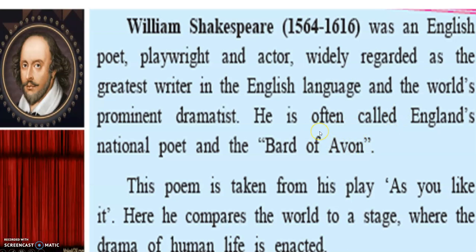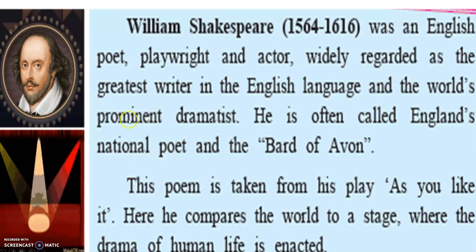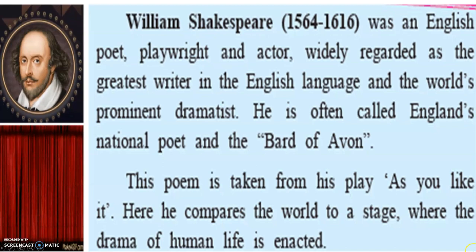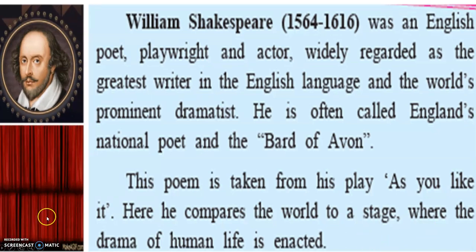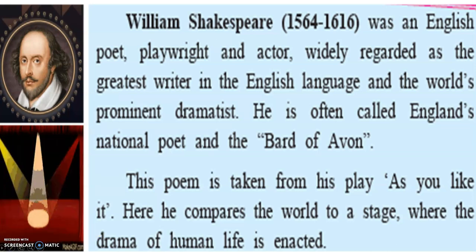So he was known as the national poet. You can imagine, national poet means a very big place given to a poet, and prominent, so you can understand he was a great writer in the English language, a prominent dramatist. And this poem is taken from his play As You Like It. Here he compares the world to a stage, and you can see a stage here on your left hand side. So the world is compared to a stage where the drama of human life is enacted. That is what the poem is about, and this is William Shakespeare.